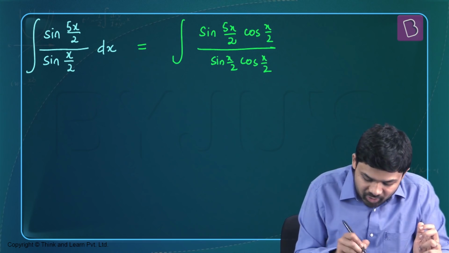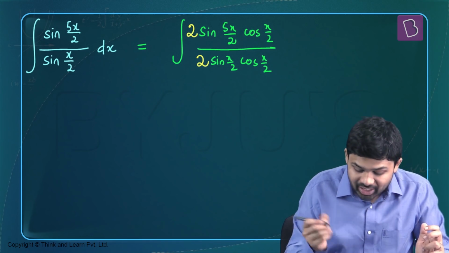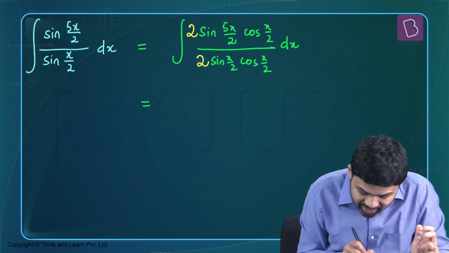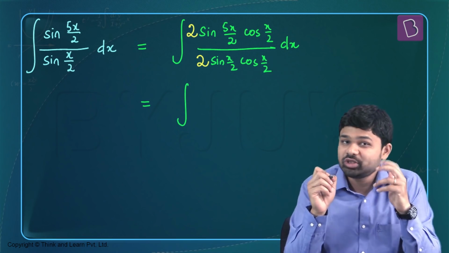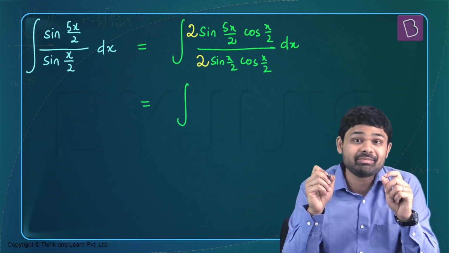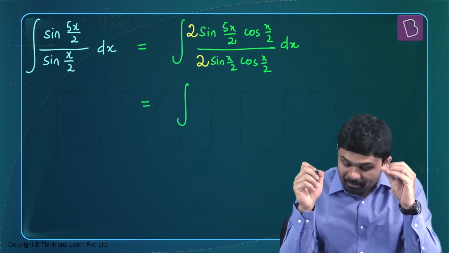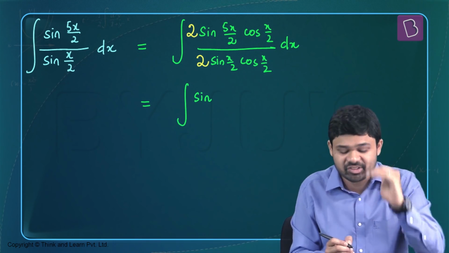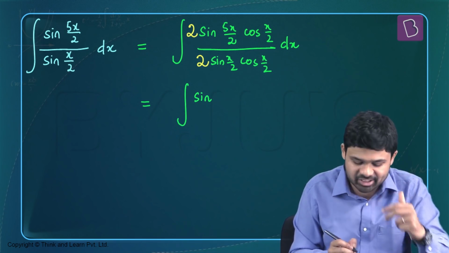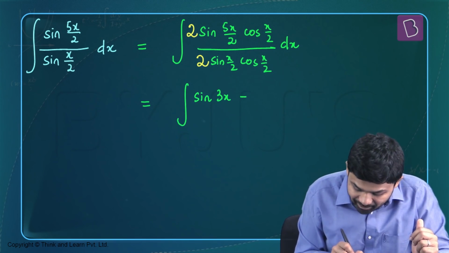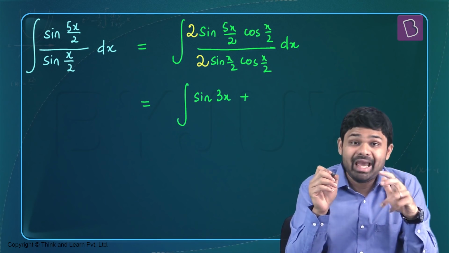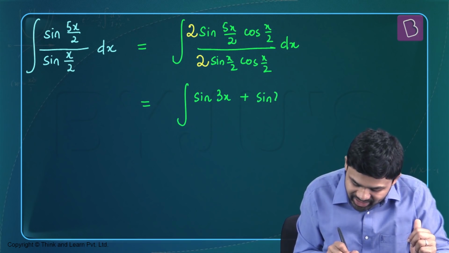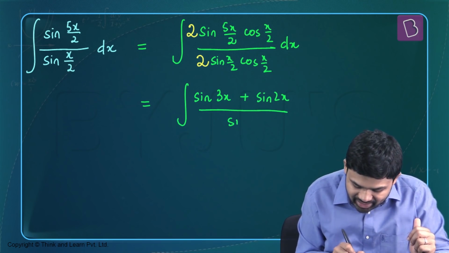So I'm going to multiply by 2, divide by 2. In that way, my numerator will be nothing but 2 sin C cos D. 2 sin C cos D is going to be nothing but sine of (C plus D) plus sine of (C minus D). So sine of (C plus D), 5x by 2 plus x by 2, gives me 6x by 2, which is nothing but 3x, plus sine of (C minus D), 5x minus x all divided by 2, 4x by 2, that's going to be sin 2x, all divided by sin x.